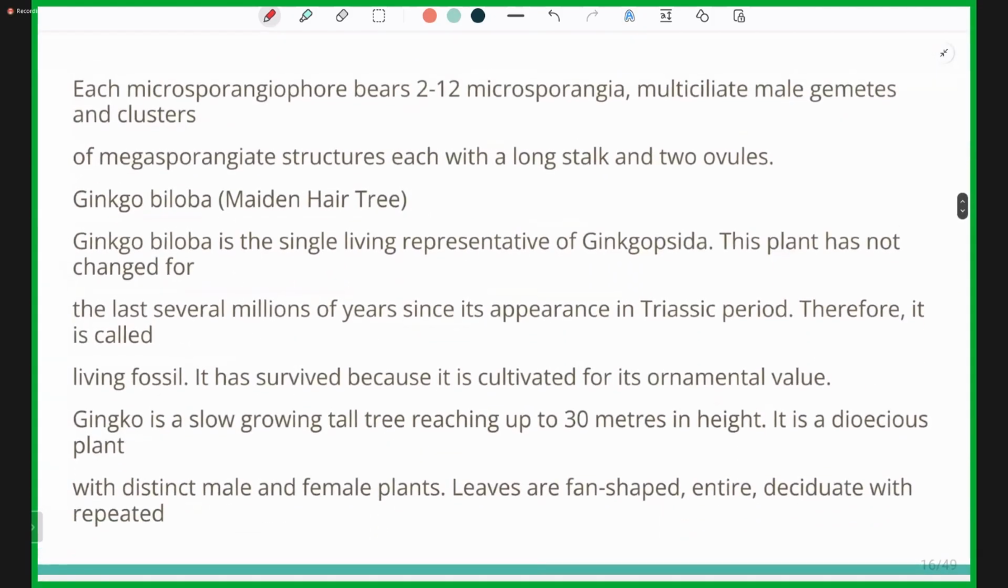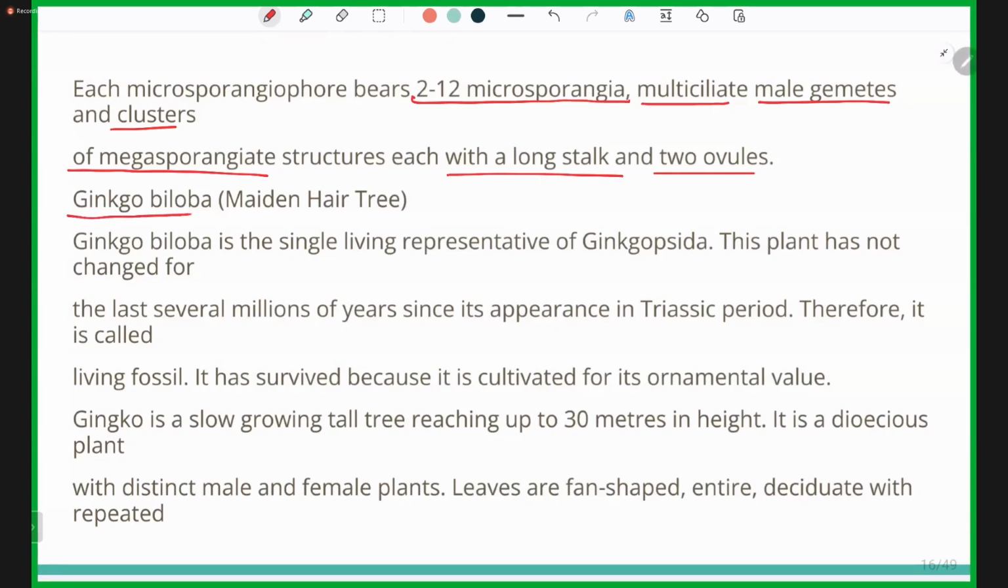Now, each microsporangiophore bears 2 to 12 microsporangia, and multicellular male gametes are formed. The clusters of megasporangiate structures have a long stalk and two ovules.